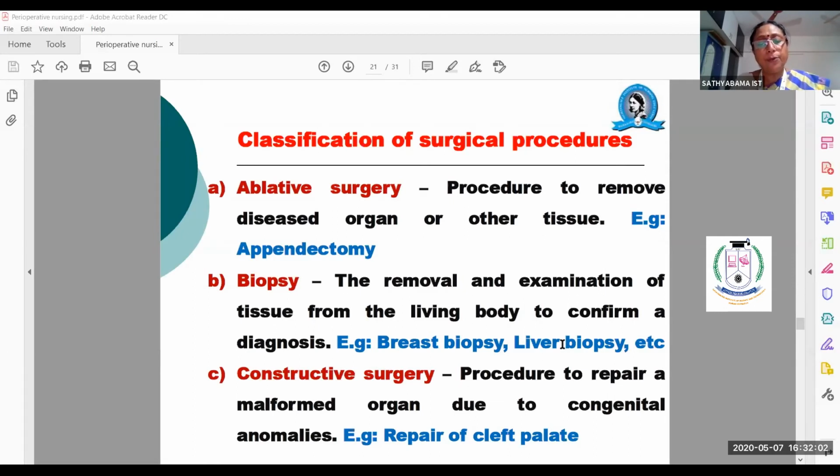You would also have seen some children having a sixth finger. Here the patients have a sixth finger, and that is a malformed organ, so that also will be removed.